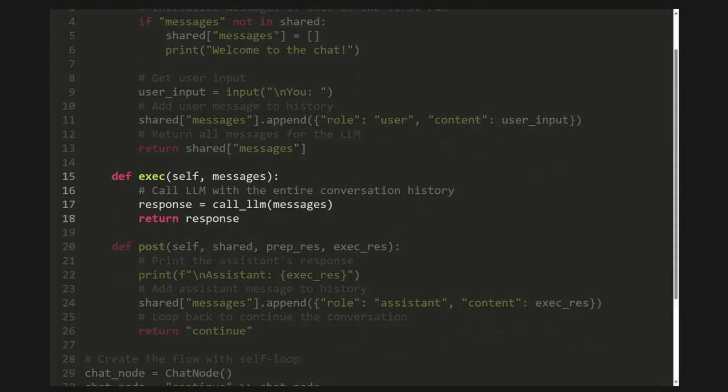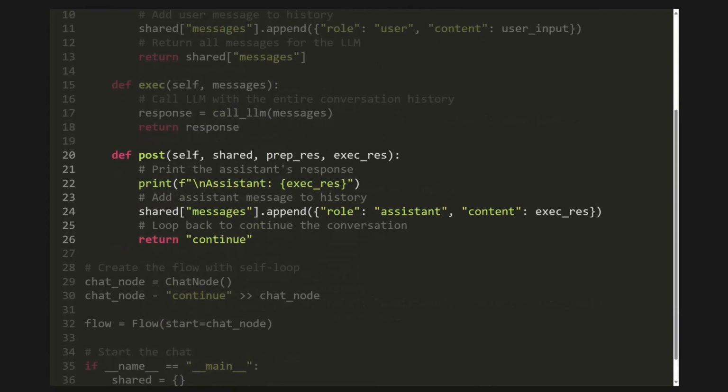Next, the exec step. This is the simplest part. It just takes the list of messages prepared in the previous step and passes it directly to our call_LLM function. The LLM's response is then returned. Finally, the post step. It prints the assistant's message to the screen for the user to see. Then, crucially, it appends the assistant's response back into our messages history in the shared store. This ensures that the next time the loop runs, the LLM will have the full context of the conversation so far. And to keep the conversation going, the post method returns the action string continue.